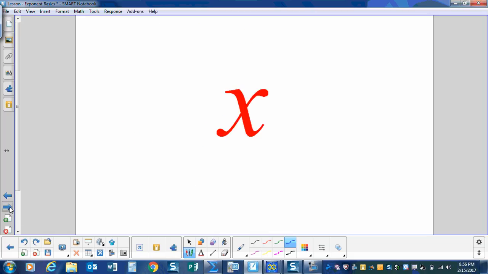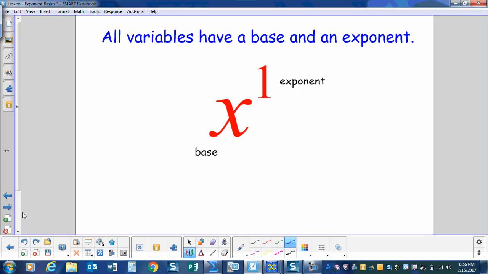This is a variable. All variables have a base and an exponent. So when I see x, that equals x to the 1. X is the base, and 1 is the exponent.